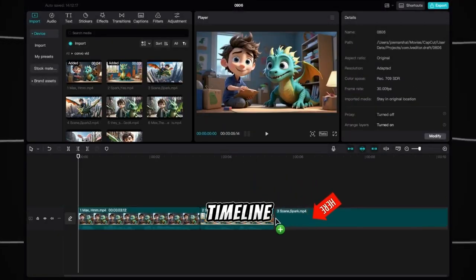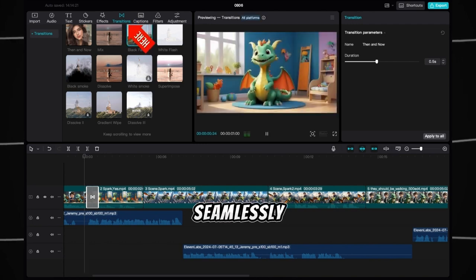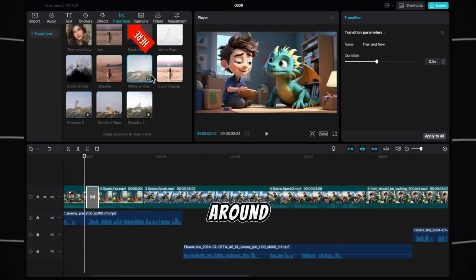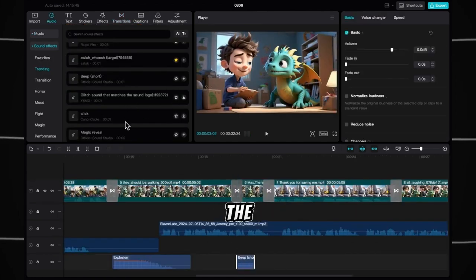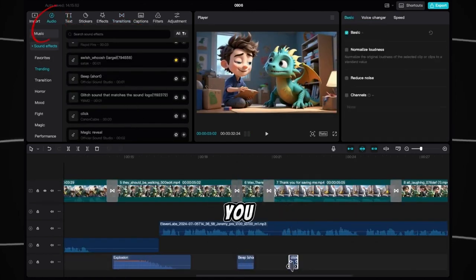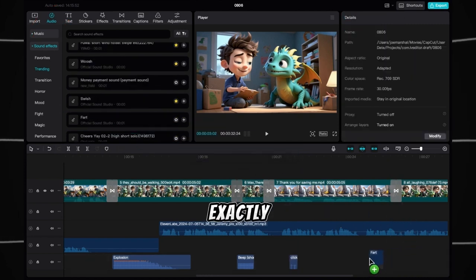Arrange them on the timeline to tell your story. CapCut offers a range of transitions to seamlessly connect different scenes. Play around with these effects to find the best fit for your video. To elevate your video, go to the audio section and add sound effects. You can choose from CapCut's library or upload your own. Place the sound effects on the timeline exactly where you need them.